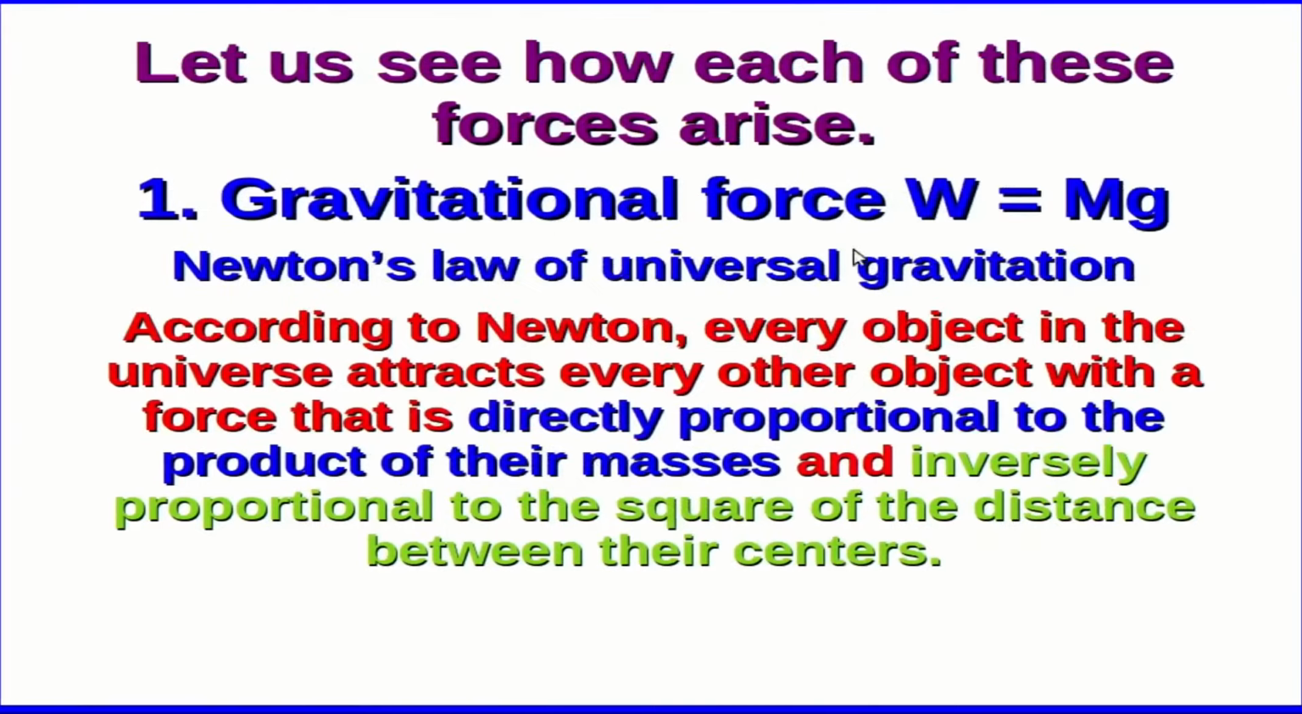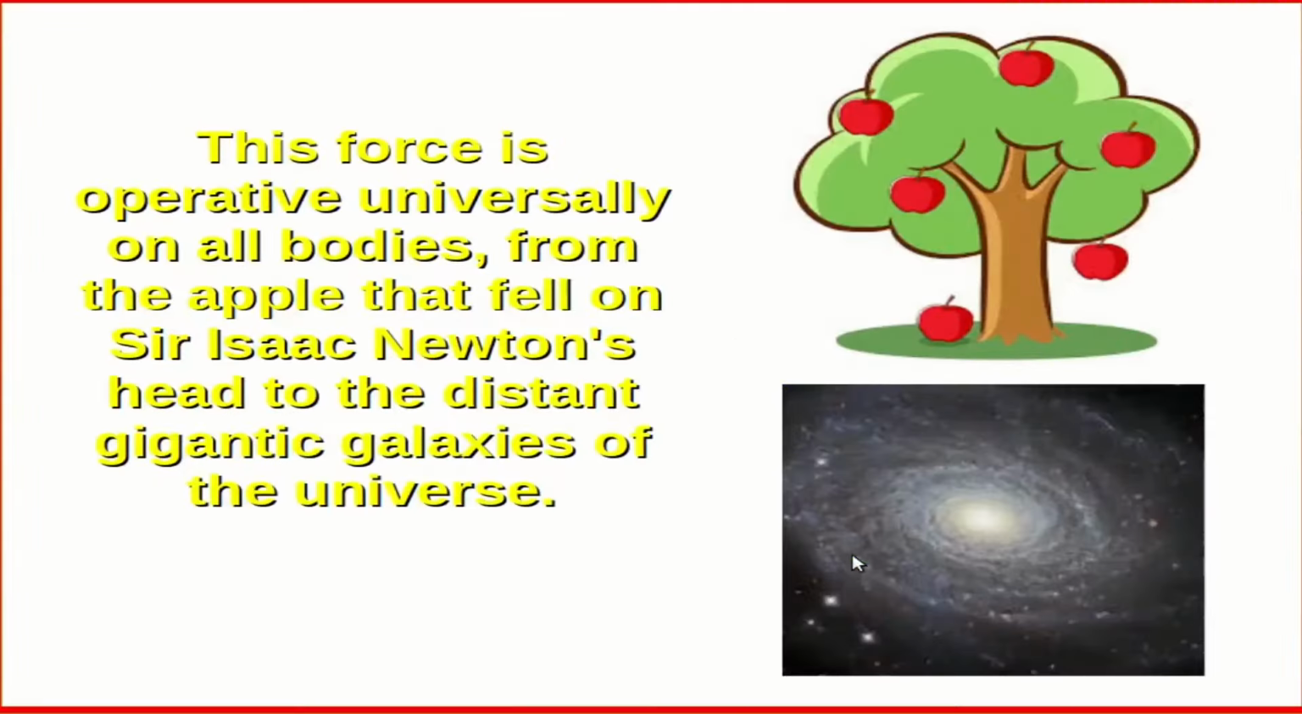Firstly, the gravitational force W is equal to mg. This arises as per Newton's law of universal gravitation, which states that every object in the universe attracts every other object with a force that is directly proportional to the product of their masses and inversely proportional to the square of the distance between their centers. This force is operative universally on all bodies, from the apple that fell on Sir Isaac Newton's head to the distant gigantic galaxies of the universe.